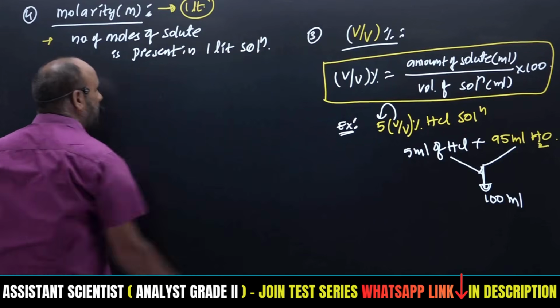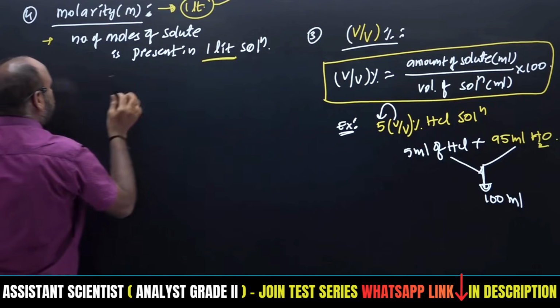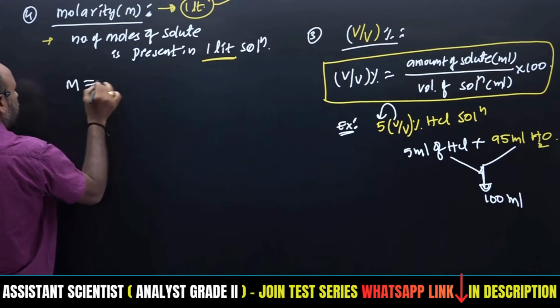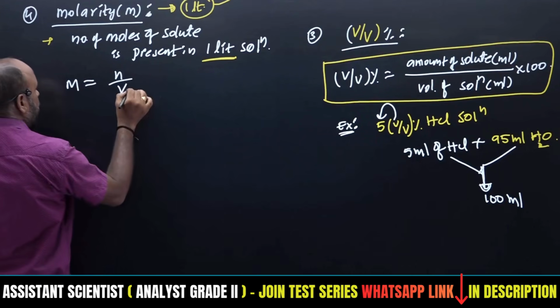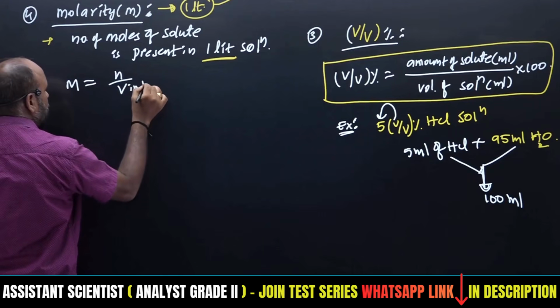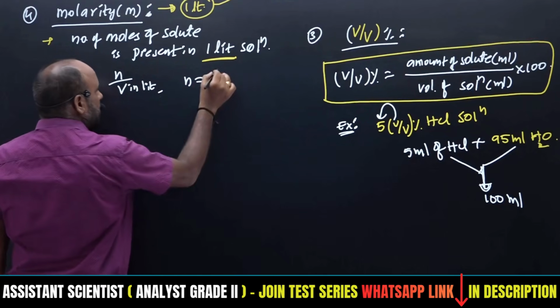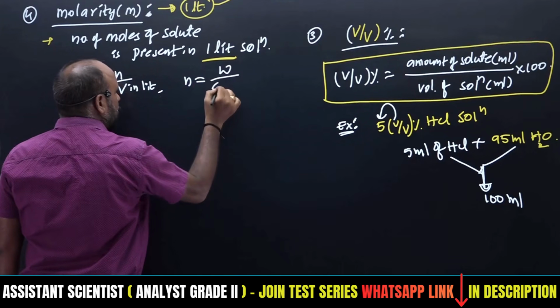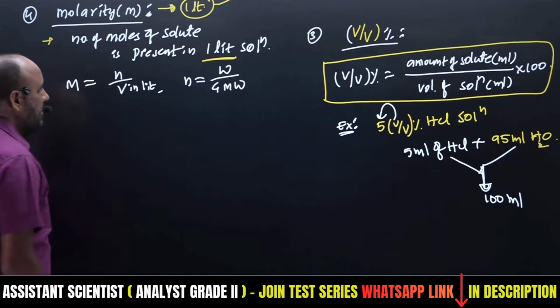In 1 liter, how many moles of solute are there? That becomes molarity. That will be N by V, with V in liters. But the number of moles N is equal to weight by gram molecular weight, W by GMW.